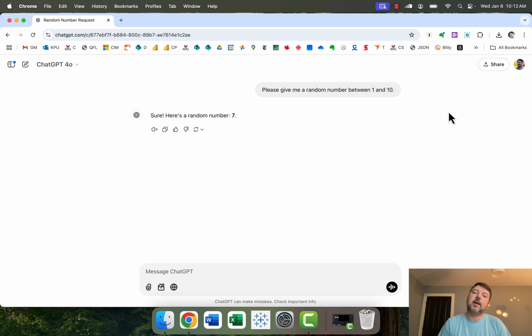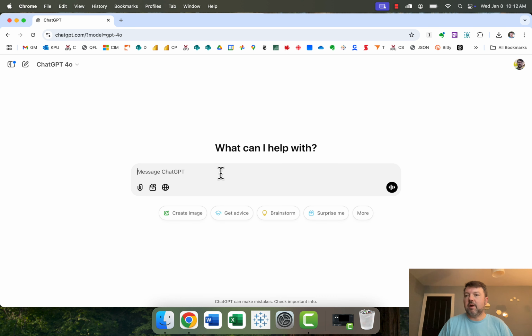There is, though, a really straightforward solution, and it is based on the fact that ChatGPT can code. ChatGPT can use Python code within a chat or within a custom GPT. And so what you need to do, rather than just saying, give me a random number, is instruct it to use Python. So I can say, use Python to generate a random number between 1 and 10.